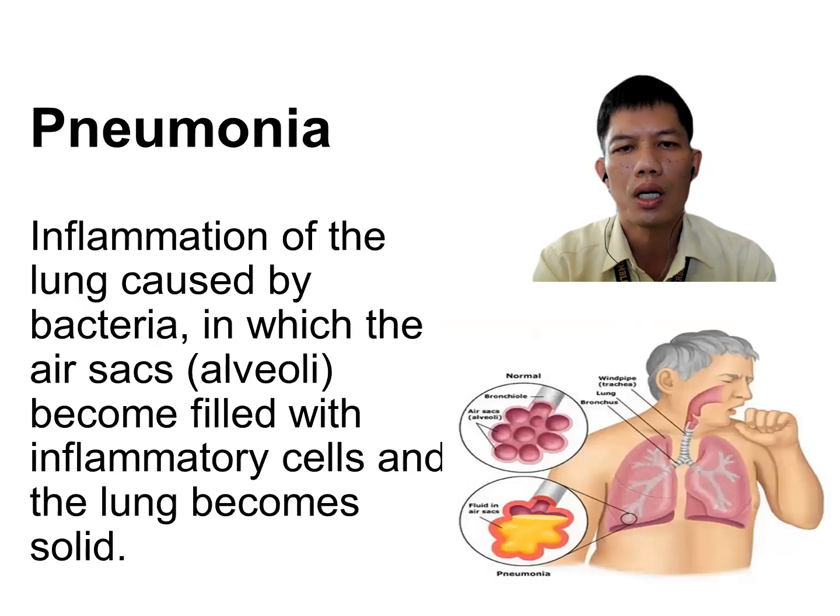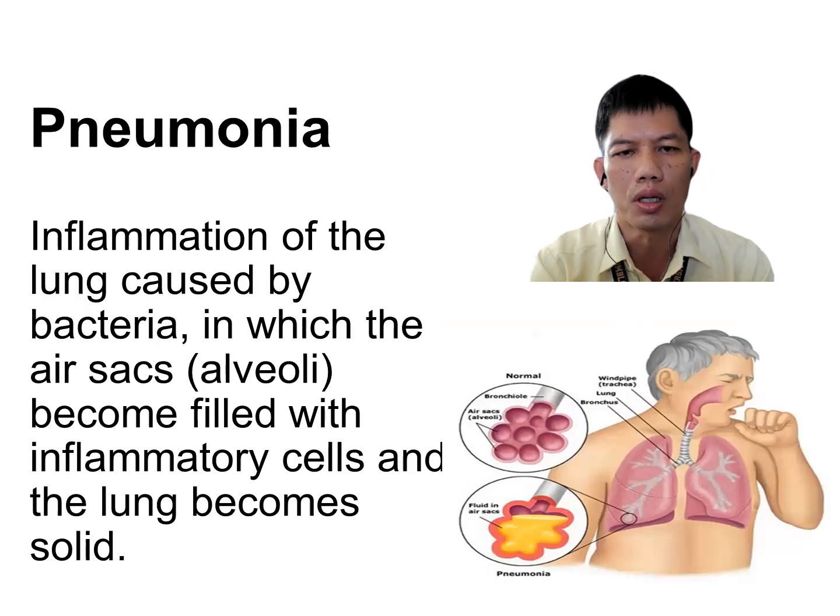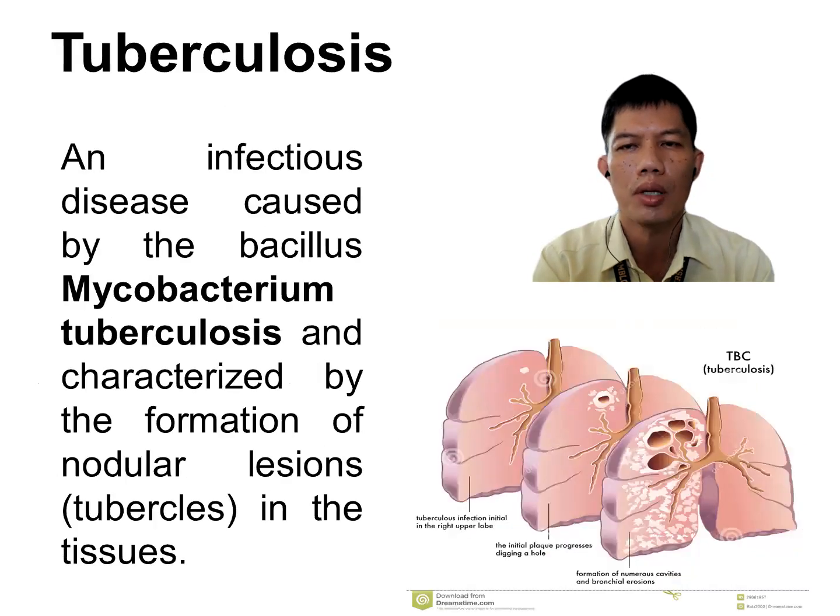Pneumonia is the inflammation of the lungs. This is also a common disease. Many people suffer from pneumonia because of inflamed lungs due to bacteria such as the pneumococcus bacteria. TB or tuberculosis is an infectious disease caused by Mycobacterium tuberculosis, characterized by formation of nodular lesions in the tissues.